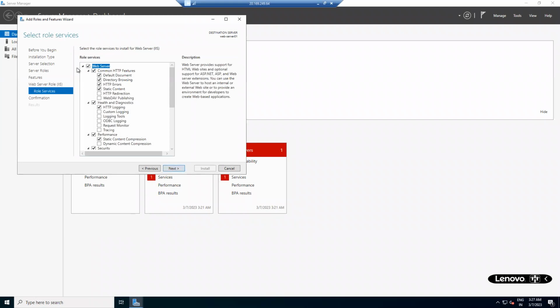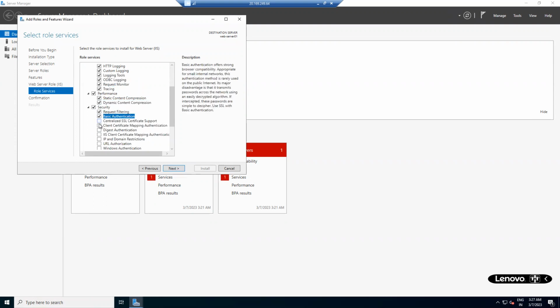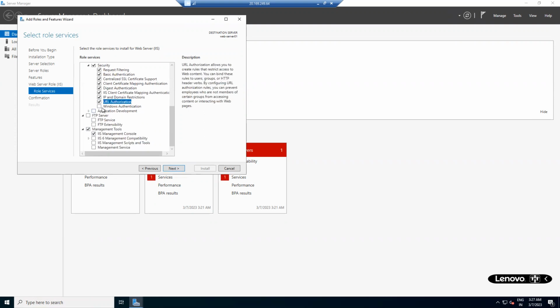So these are the IIS components. You can enable them. See, I am enabling all the components of IIS. This one is performance, this one is security related. Make sure that while enabling IIS, you enable all these components.